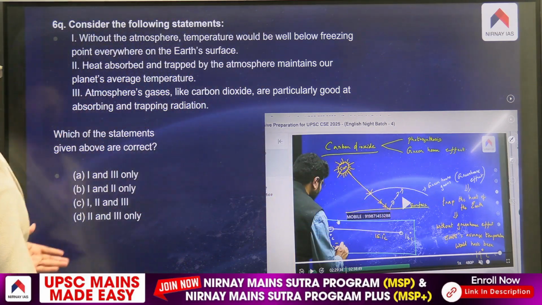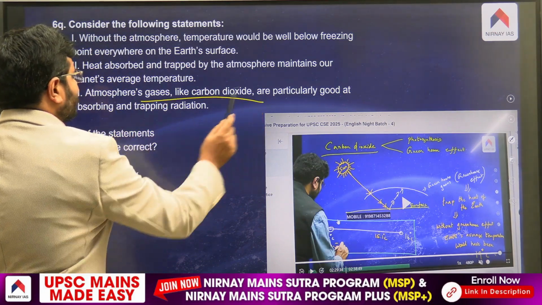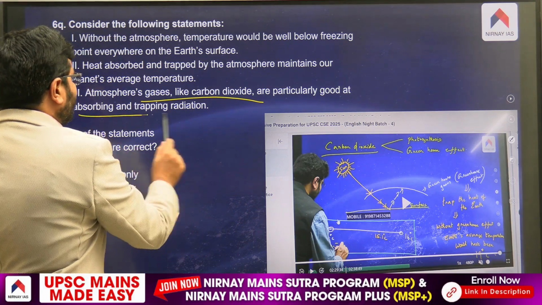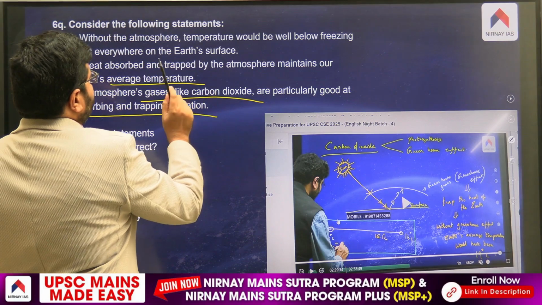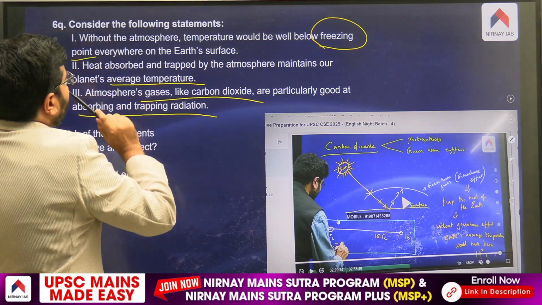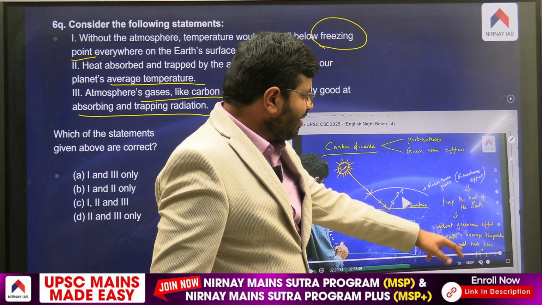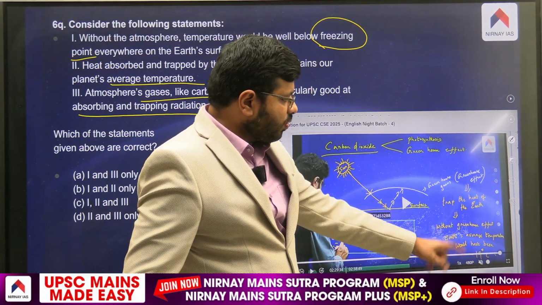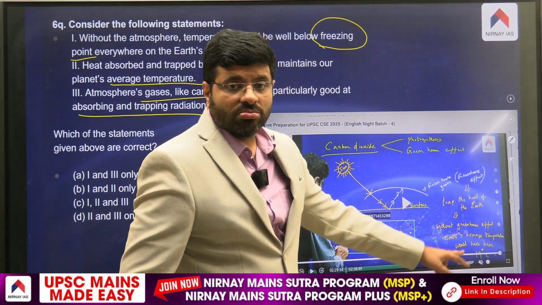Now you can see there is a question asked about atmospheric gases, carbon dioxide, how they absorb and trap radiation, how it helps in the average temperature, and how without this it would turn to freezing point. You can see here clearly, without the greenhouse effect, Earth's average temperature would have been minus 19 degrees Celsius. Clearly, I have written it also, right?